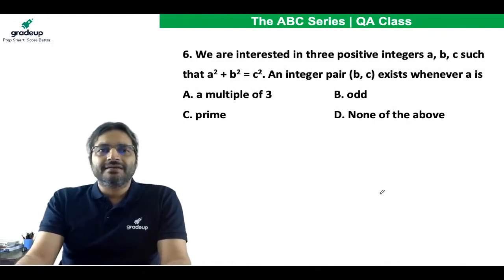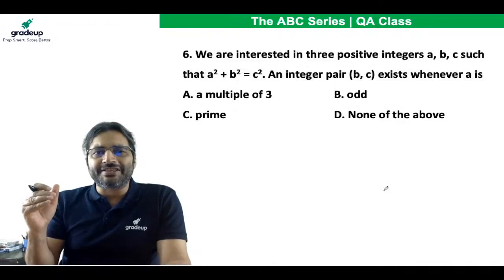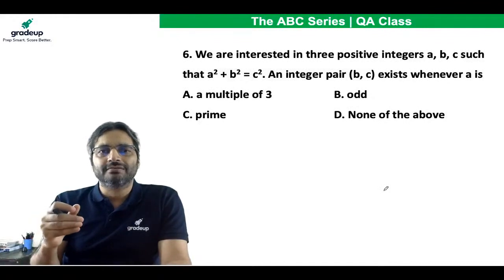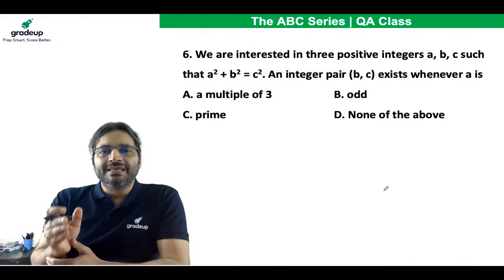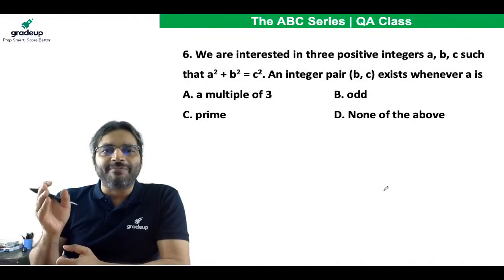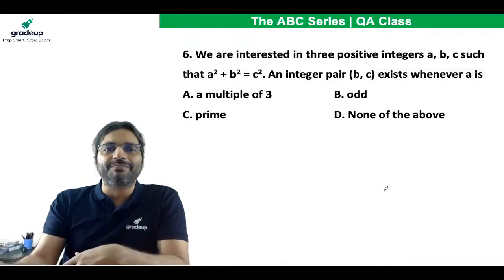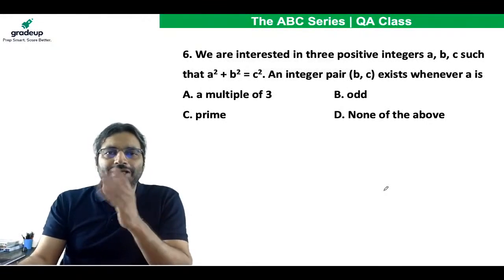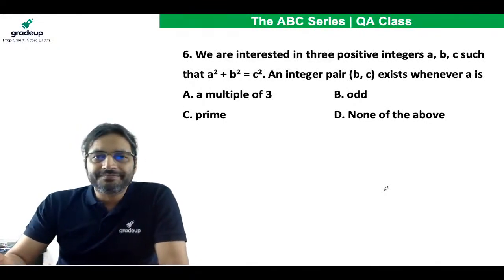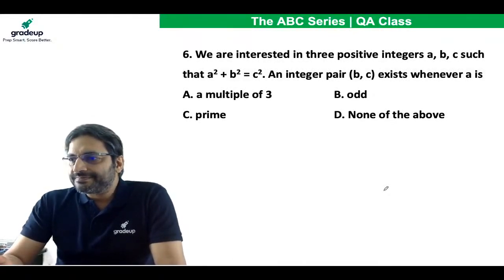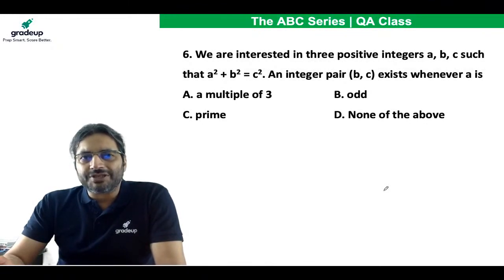Question number 6. We are interested in 3 positive integers a, b, c such that a square plus b square is equal to c square. Okay, there are many Pythagorean triplets. An integer pair b, c exists whenever a is... Come on, it's a very simple question, but I have to teach you a lot here. Tell me and tell me fast. What is the answer to question number 6?